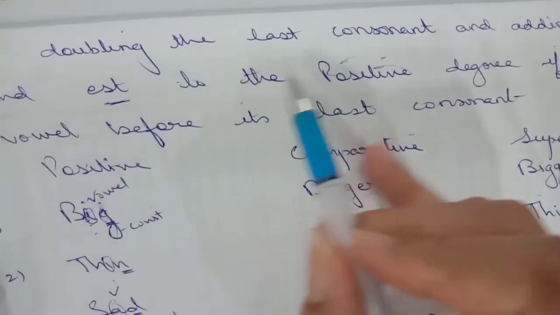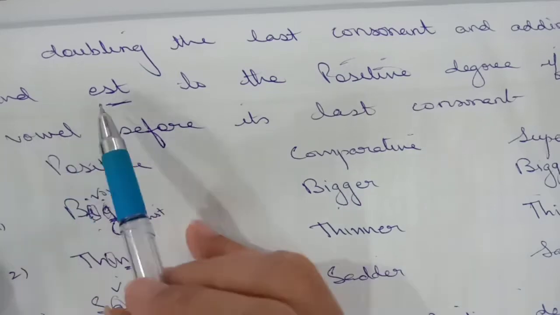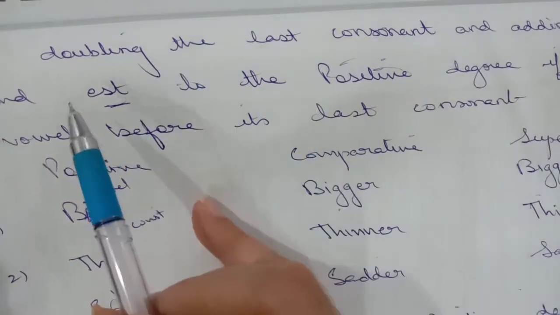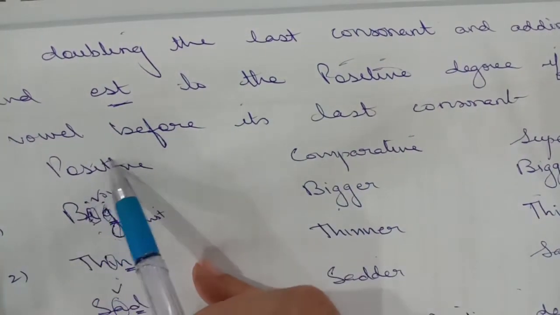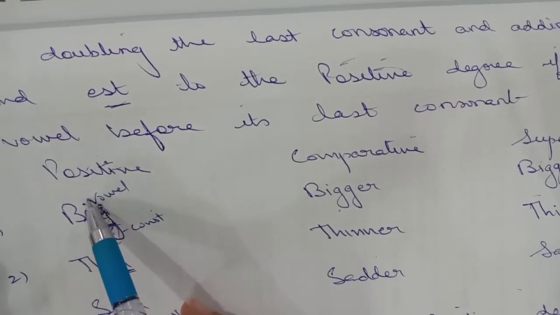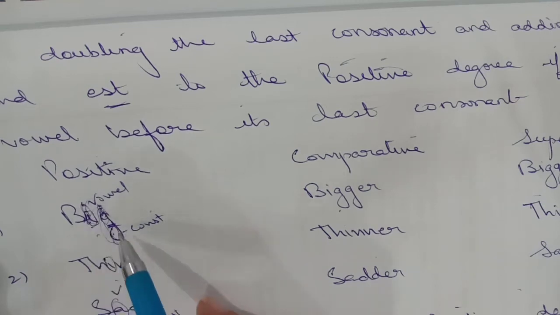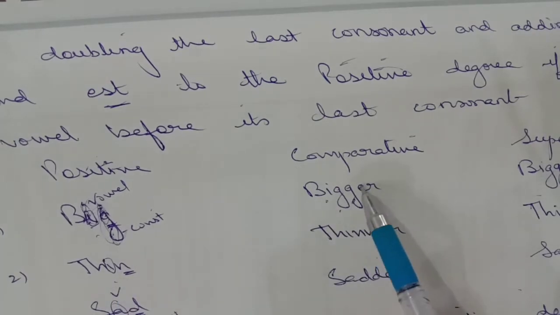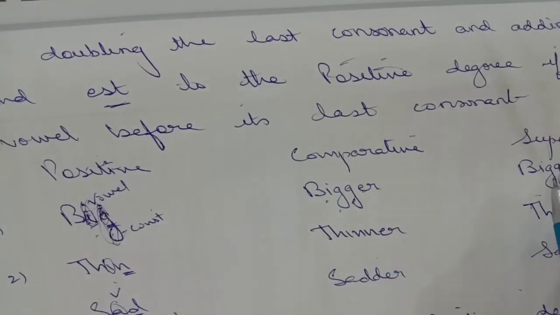Third rule. By doubling the last consonant and adding ER and EST to the positive degree if it has a vowel before its last consonant. What does it mean? You simply double the last consonant if it is preceded by a vowel. In big, I is a vowel and G is a consonant. You just simply double it. Big will become bigger, so double the last consonant and add ER to the comparative, and add EST to the superlative. Thin, thinner, thinnest. Sad, sadder, saddest.